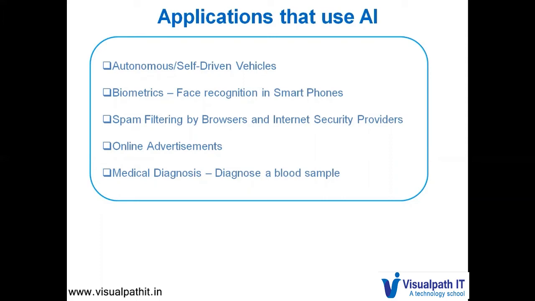Spam filtering by browsers and internet security providers, online advertisements, medical diagnosis. In the medicine sector, it can be used to diagnose a blood sample to decide on whether a person is diabetic or not.